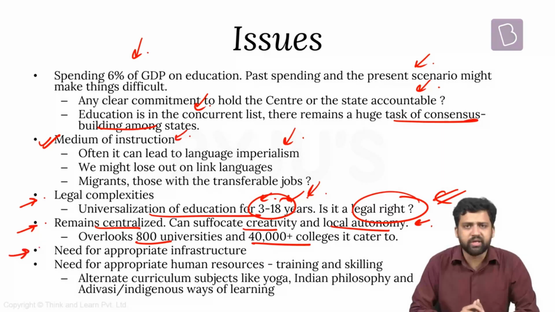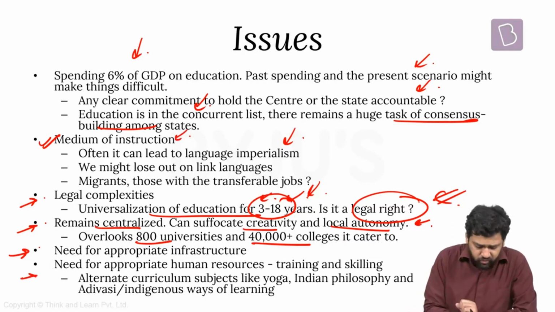Also, there is a question whether we have a sufficient amount of infrastructure right now, or have we been building sufficient infrastructure, and also do we have the capacity to build sufficient infrastructure in future? If you're saying that you need to increase the gross enrollment ratio by 100%, right now it is less than 25, and you're saying that by 2035 it needs to be 50%. Do we have the capacity to build that much infrastructure? Same thing we are saying for higher education institutions. We need to have multiple institutions in each and every district. So again, it might not be that easy to do that. Next question is related to human resources.